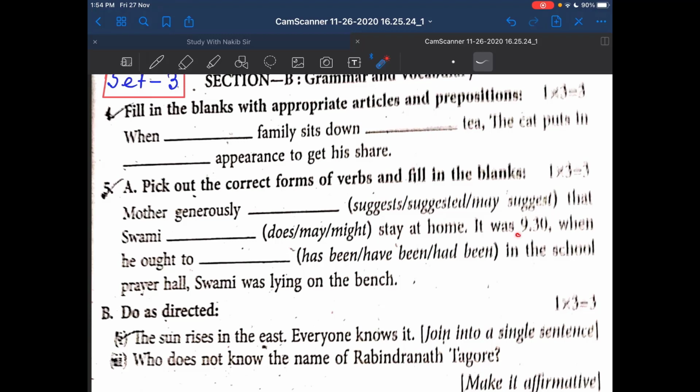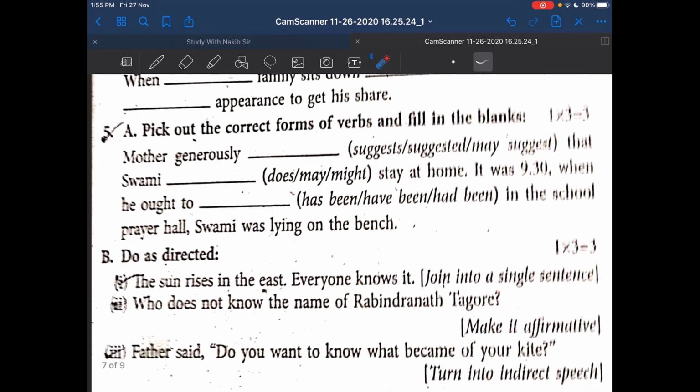It was 9:30 when he ought to, again one blank, has been or have been or had been in the school prayer hall. Swami was lying on the bench. Okay, so you have got 3 blanks, number 1, number 2, and number 3. See how you can fill them.